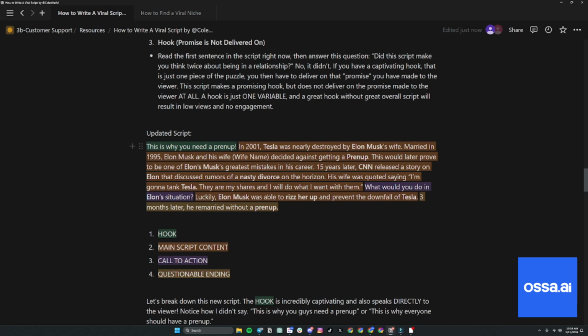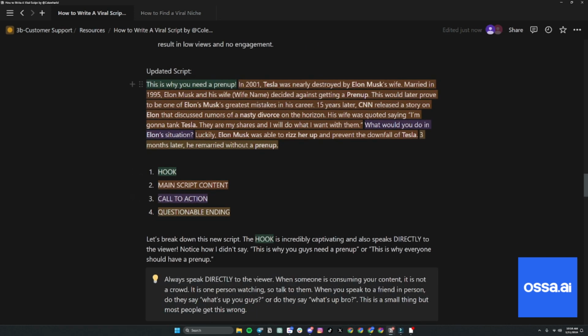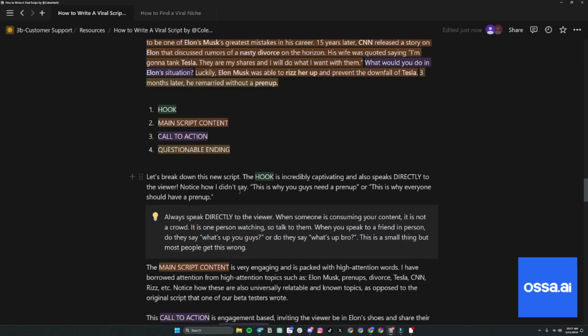like how to craft an incredible script. But we talked about the hook, really good hook, right? Like this is why you need a prenup, right? Now reading this, does this make you want to get a prenup? Fuck yeah, it does, bro. Of course. Like this is a scary story, right? Delivers on the promise, right? This hook is a promise. And like I said, just to reiterate, this is totally made up. But I wanted to give the example, right?